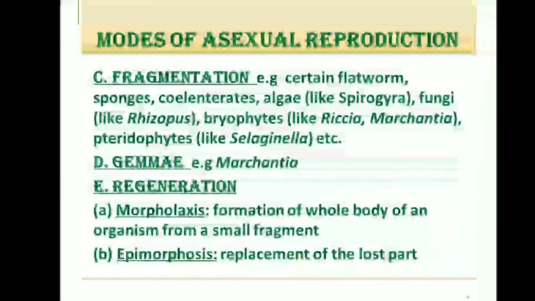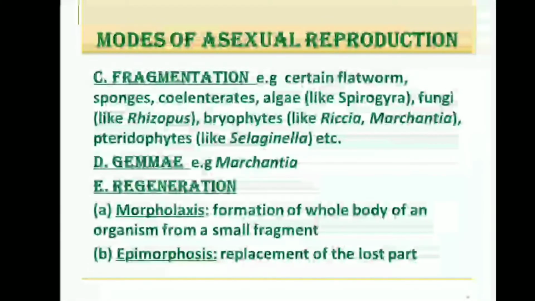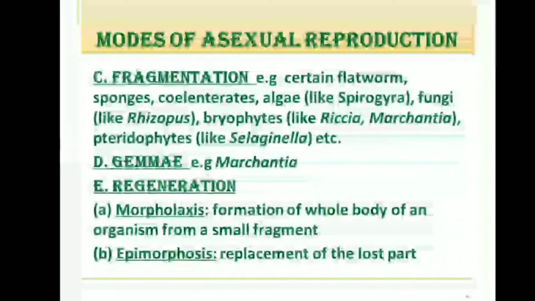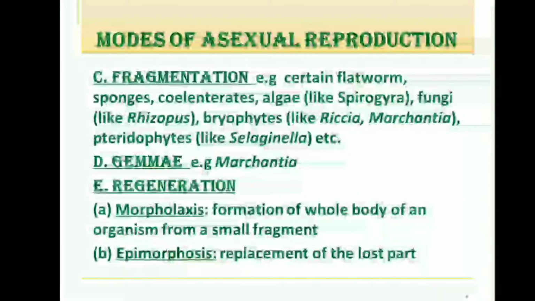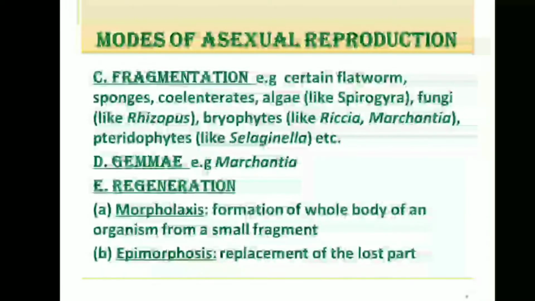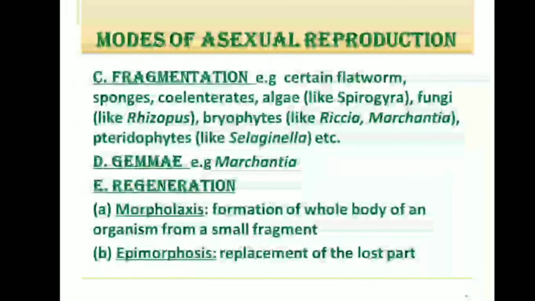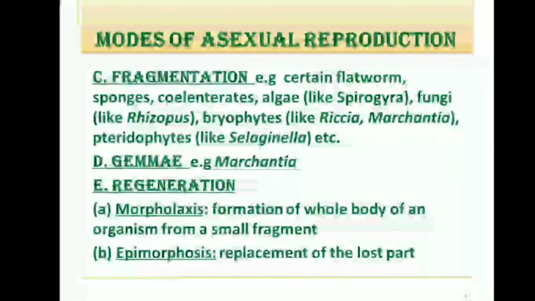Then the third method of asexual reproduction is fragmentation. Here, the body of the parent may break into some pieces. That is, the body gets fragmented and each piece or fragment develops into a new animal. It is found in certain flatworms, sponges, coelenterates, algae like Spirogyra, fungi like Rhizopus, bryophytes like Riccia, Marchantia, pteridophytes like Selaginella, etc. Remember, you need to memorize the examples very well, okay?